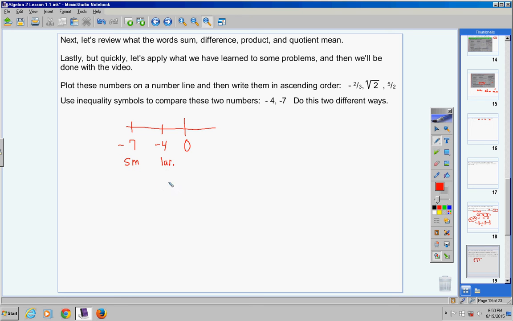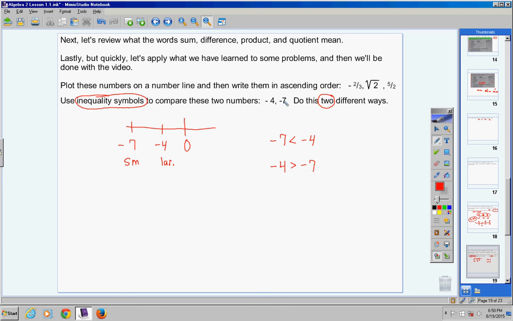So I want you to write these 2 numbers how many ways? 2, using what? Inequality symbols. Got it? So here we go. If I put negative 7 first, negative 7 is smaller, so I would say negative 7 is smaller than negative 4. There's one way to do it. Or you can put the negative 4 first. So you would say negative 4 is greater than what? Negative 7. There you go.